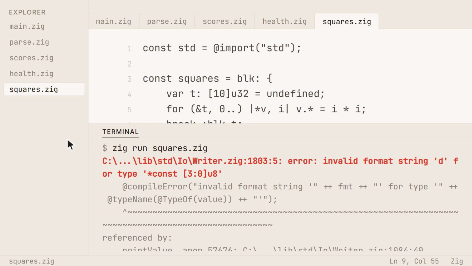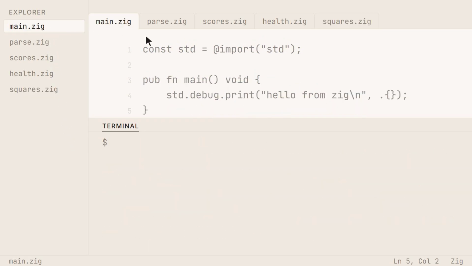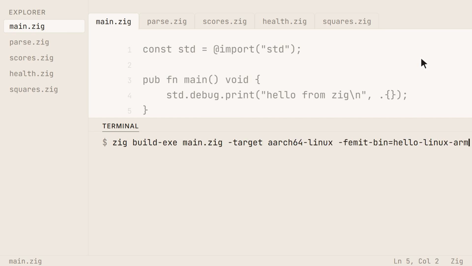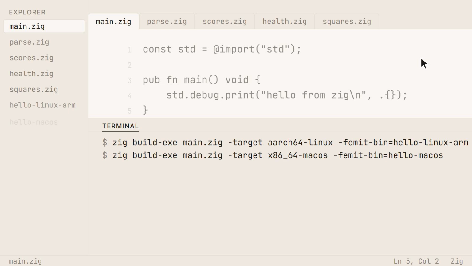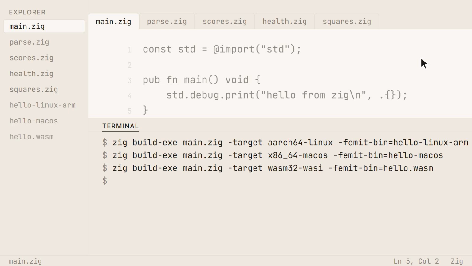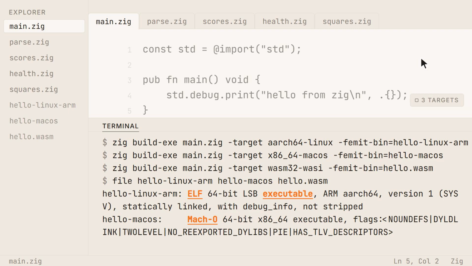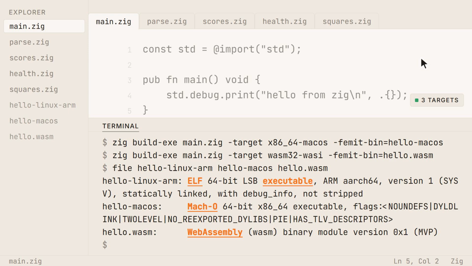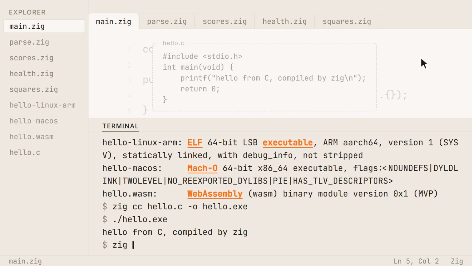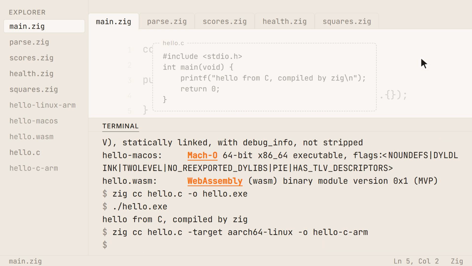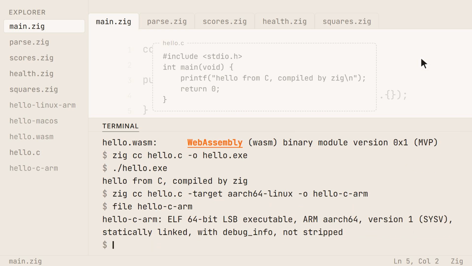And then there's the toolchain, which is where Zig starts showing off. This is the same hello world from earlier, built 3 times for Linux on ARM, for macOS, and for WebAssembly, and all 3 just worked. On this Windows machine with no extra toolchains installed, the file tool confirms they're real, an actual Linux executable, an actual macOS binary, actual WebAssembly. And hiding in here is ZigCC, because Zig ships an entire C compiler inside itself. It's Clang under the hood, and it gets the same cross-compiling abilities, so it builds a plain C file, runs it, and if you ask for that C file on ARM Linux instead, it just does it. Zig didn't set out to fight C so much as absorb it.